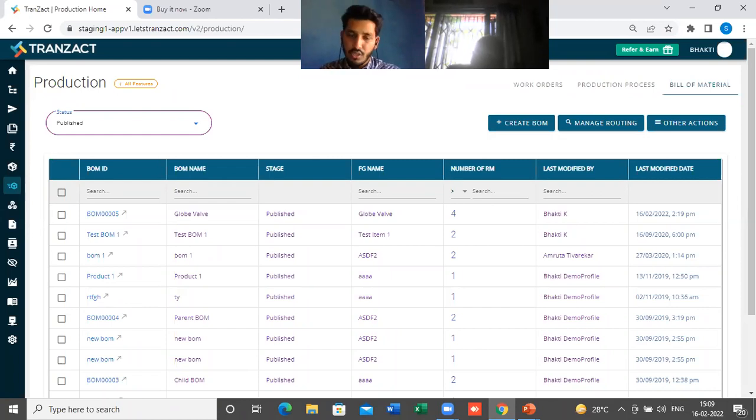So here also, same thing. We have to create a new bill of material if the bill of material is not present in the system for that product, for that order, right? So firstly, I will show you how to create a new bill of material in the system. You will see 3 options on the top right corner: one is create bill of material, second is manage routing, third is other actions. So I will simply click on create bill of material first.